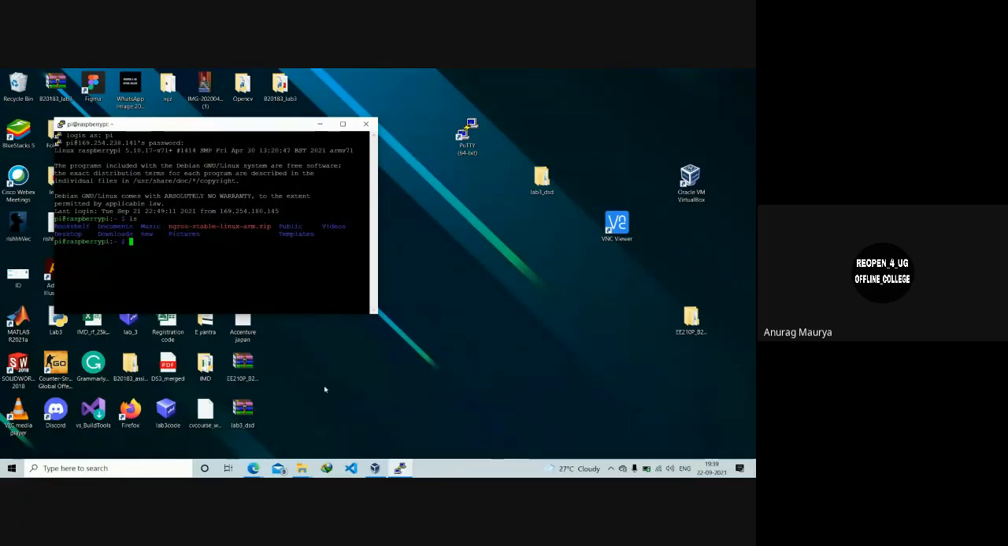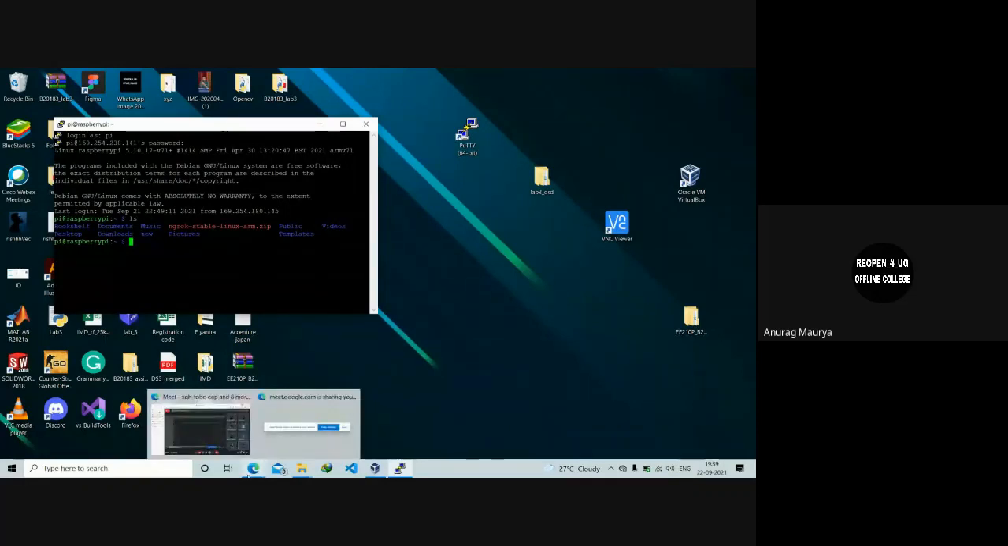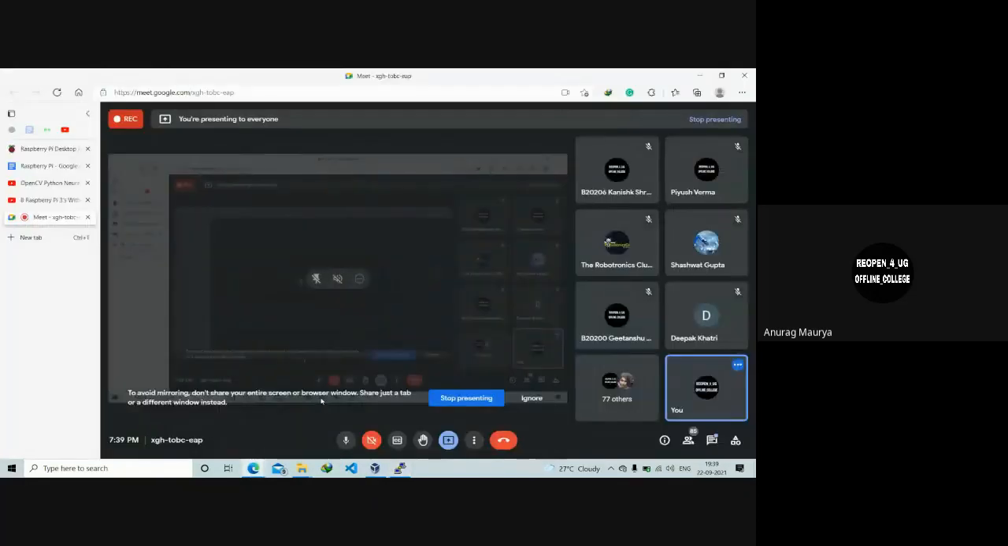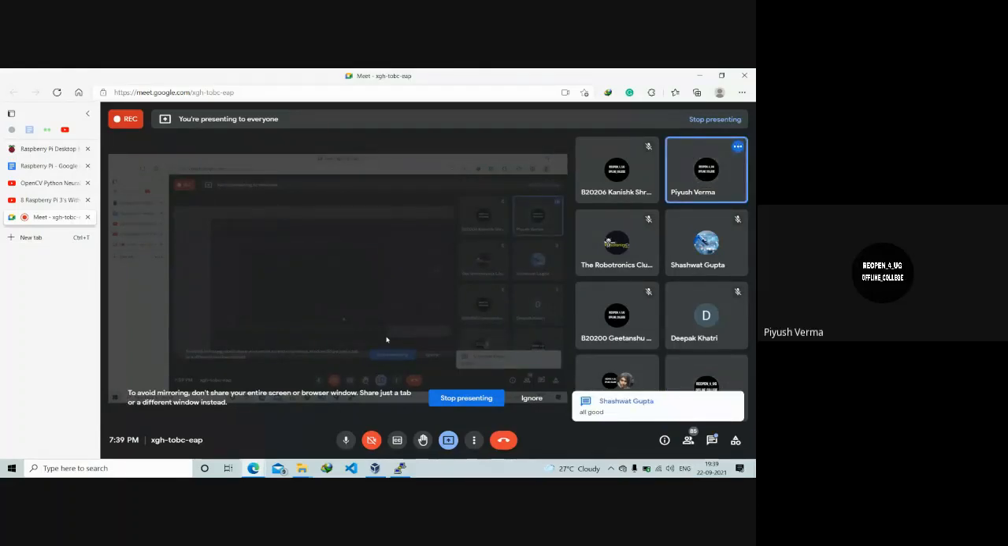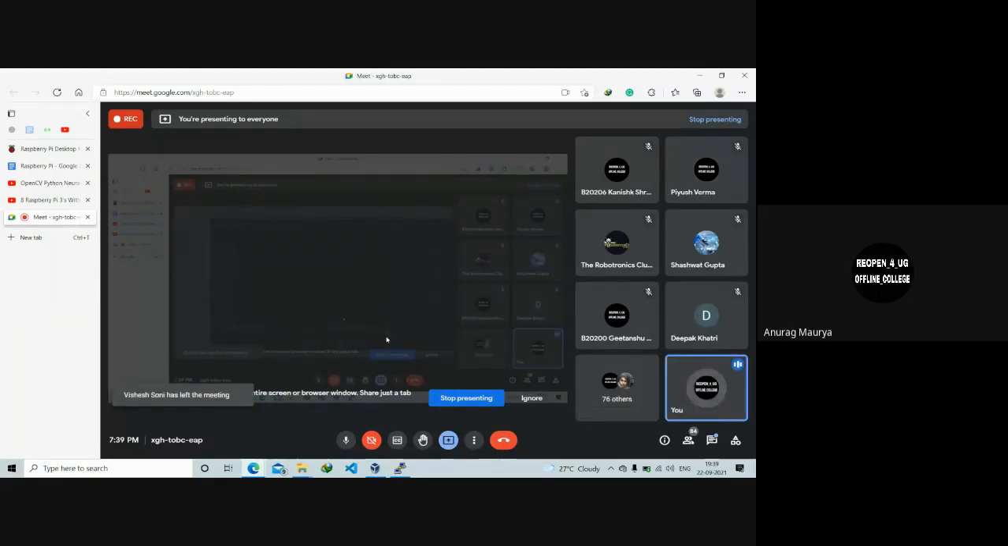So are there any doubts till now? Till the SSH part? Hello? Hello? Yes, you are audible, Anurag. So is SSH clear on how to do this?